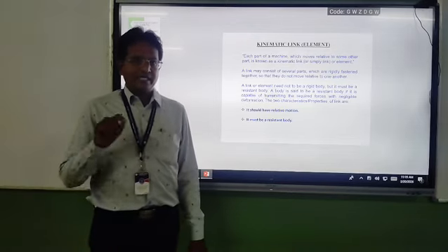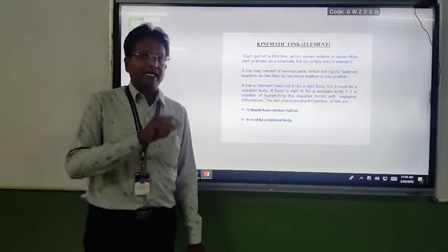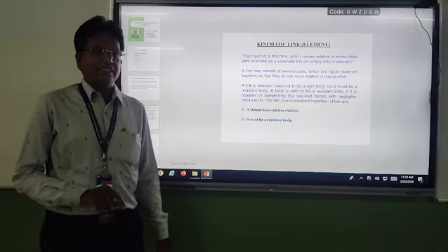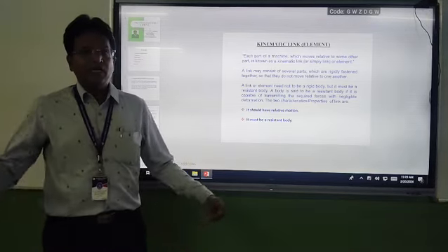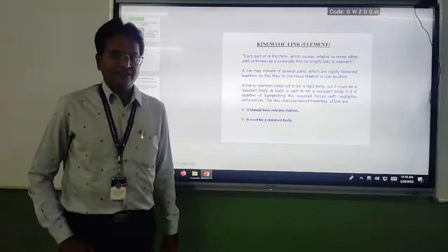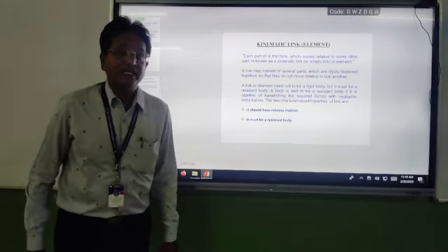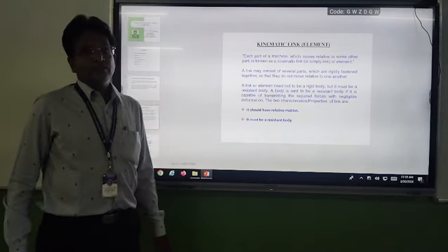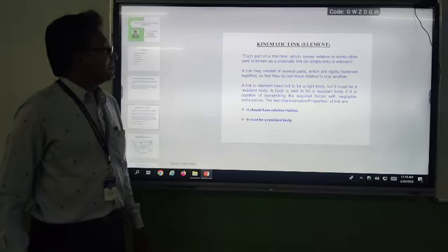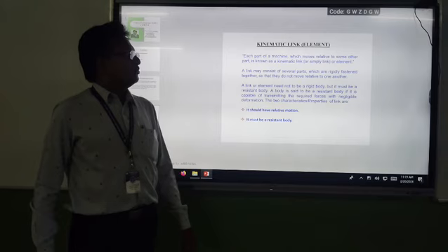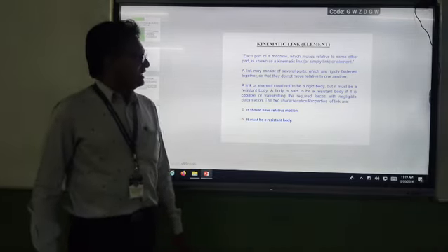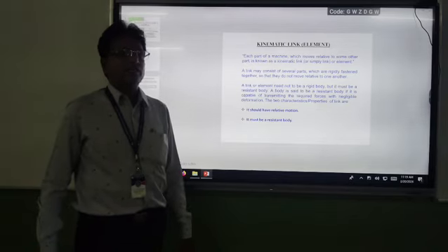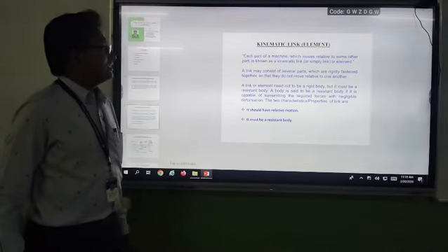A kinematic link is a link which permits relative motion with respect to another pairing link. So finally, a kinematic link is one which moves relative to some other part or some other link.